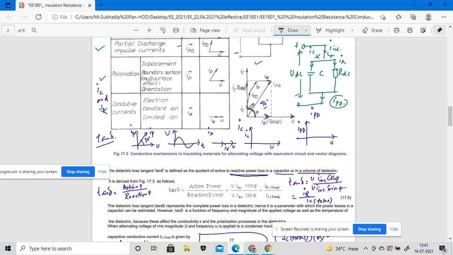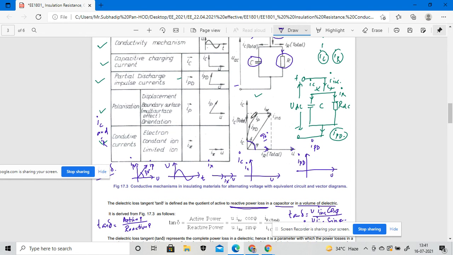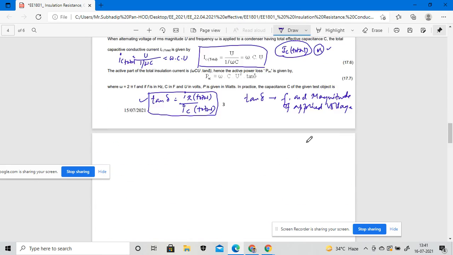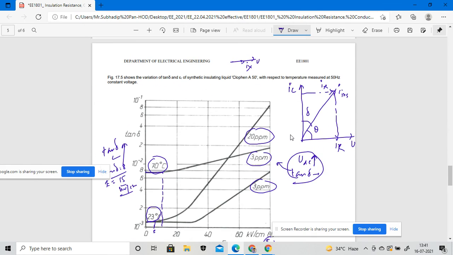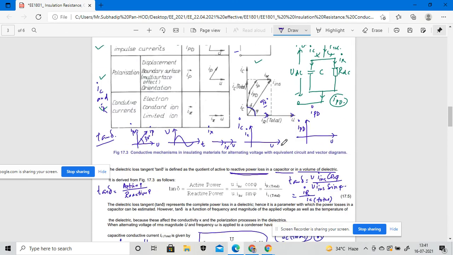I of PD is this one, and I of PD and I of P will be this. If I draw this equation, I of P will be like this, and I of PD like this.